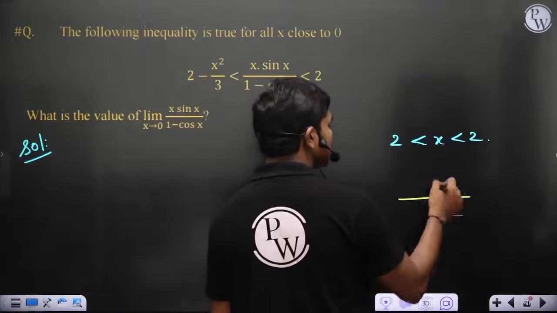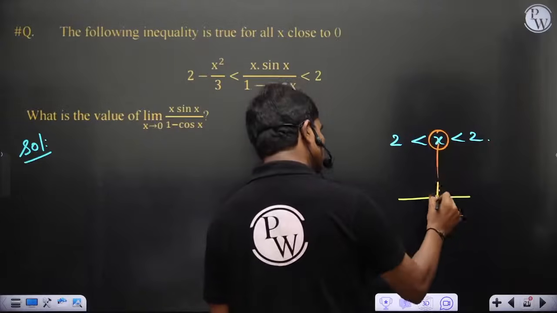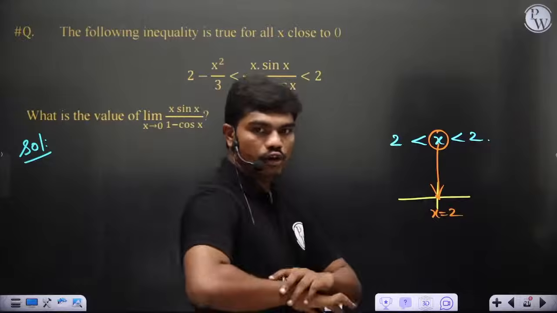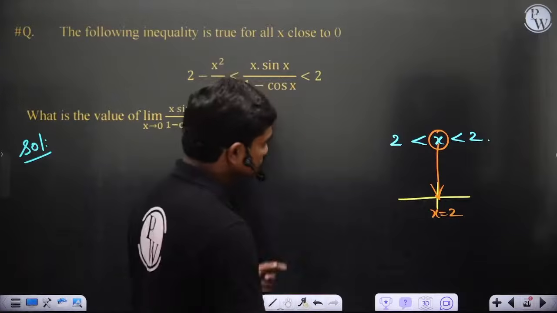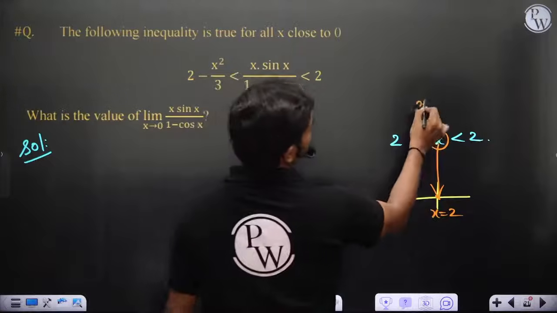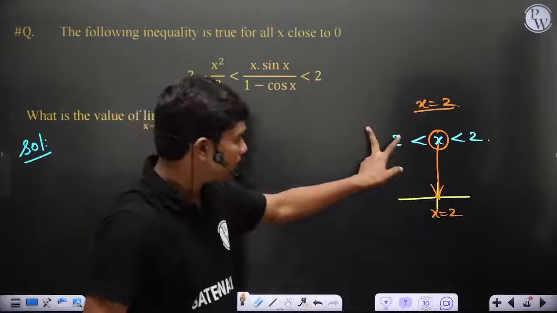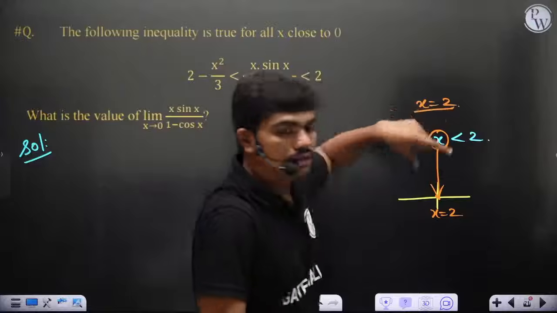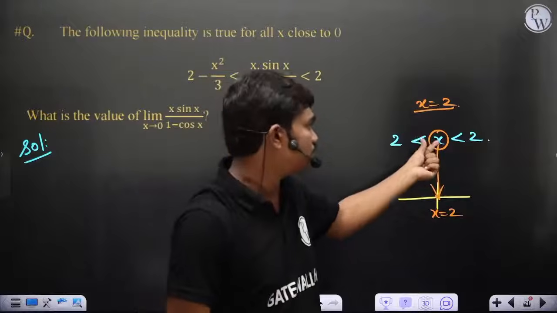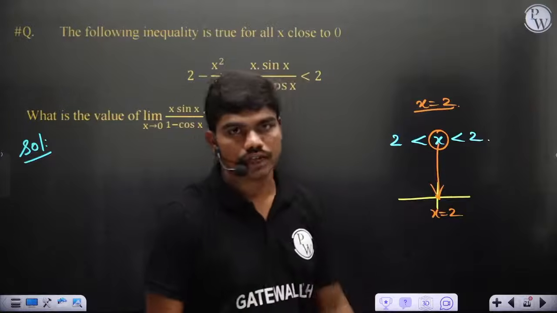Okay, so that means this value of x has to be at 2. Doesn't matter, it cannot move anywhere. So therefore in such cases x is equal to 2. That's what you call the sandwich theorem. Whenever it's locked by two limits, and if both the limits are the same, then ultimately the value of this function is the value of the limit itself.